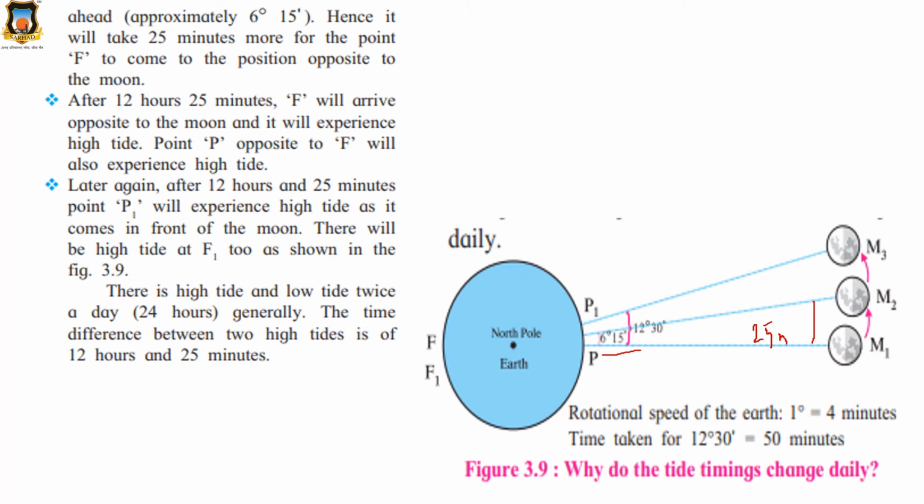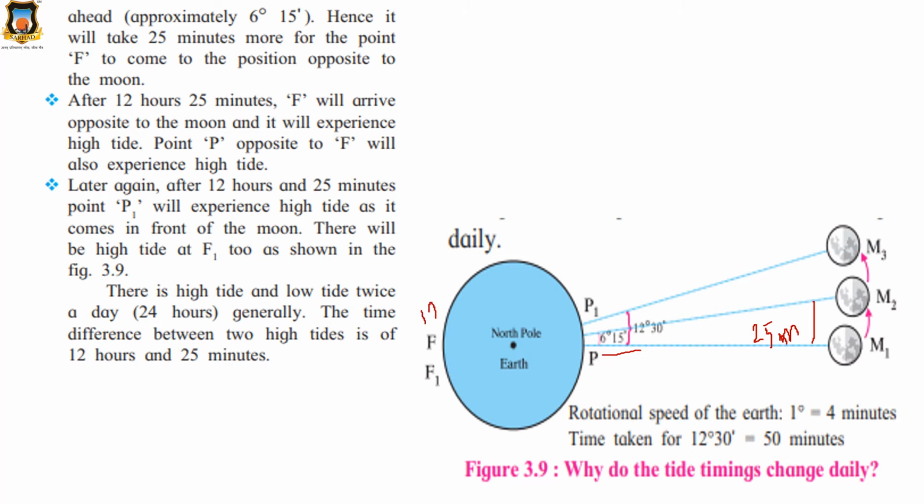Understood all of you? 25 minutes. Clear? So, for point F to come to the position with the moon, after 12 hours, yes, after 12 hours 25 minutes, F will arrive opposite to moon and it will experience high tide. Okay, after how many time?